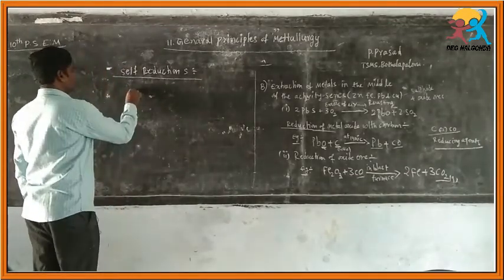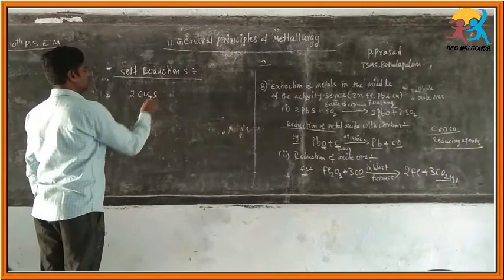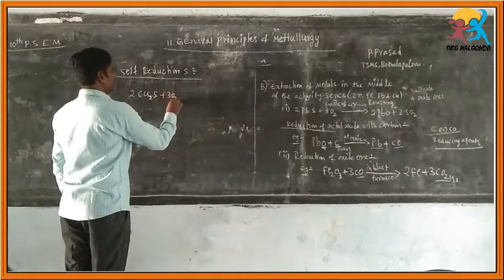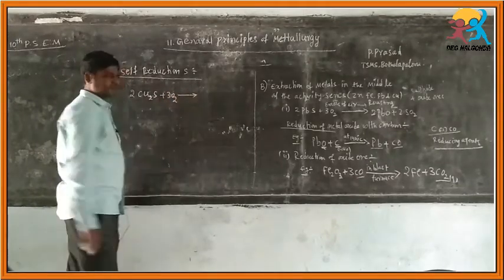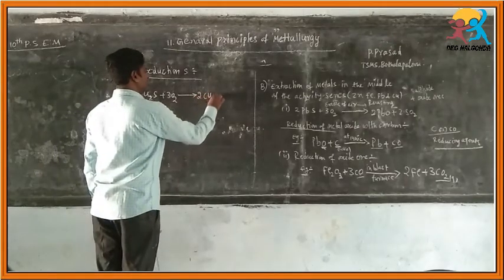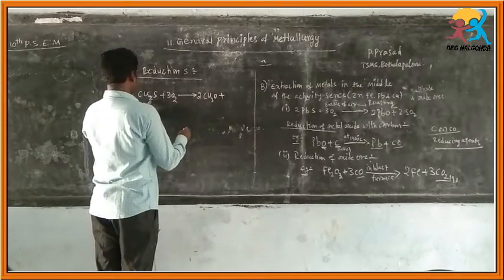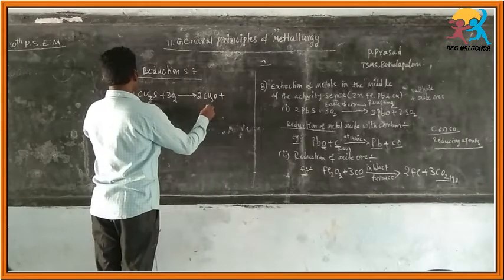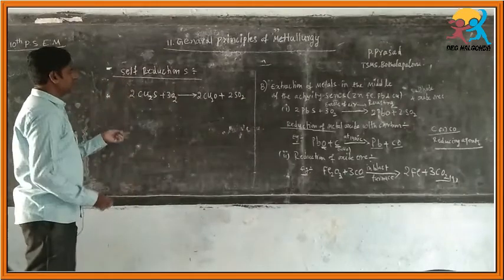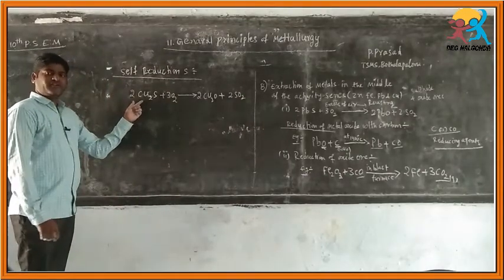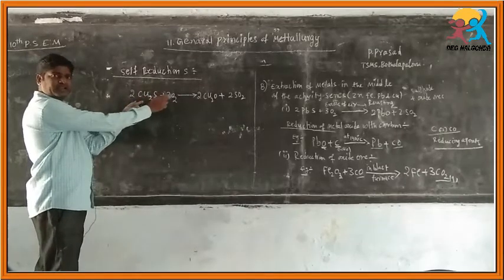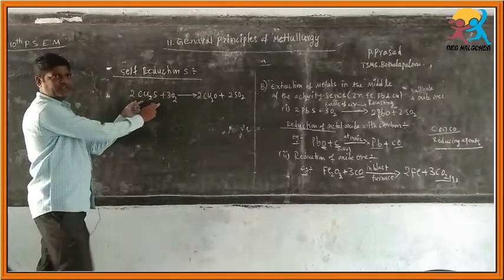If you take 2Cu2S, copper sulfide ore, plus 3O2, it gives rise to 2Cu2O plus 2SO2, sulfur dioxide. What happens? It is also called roasting. Why? Because the copper sulfide ore is heated in the presence of oxygen to get the metallic oxide.